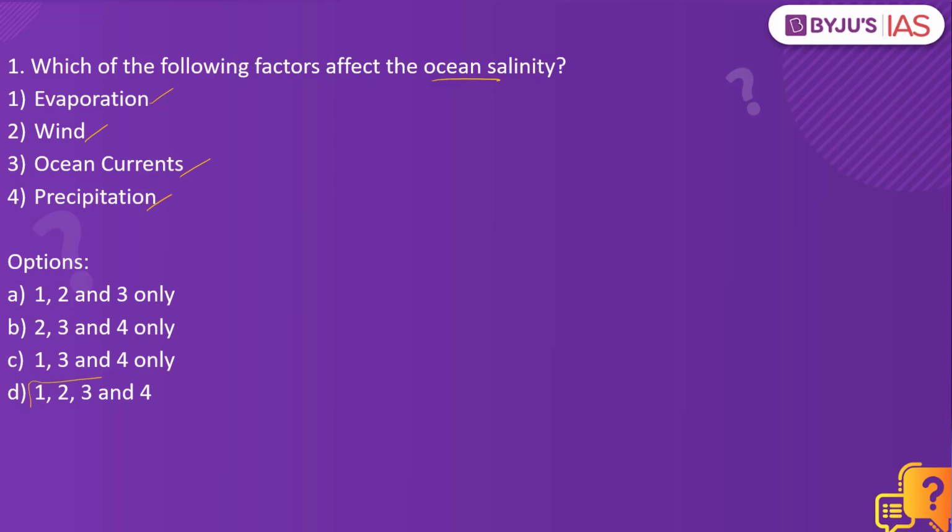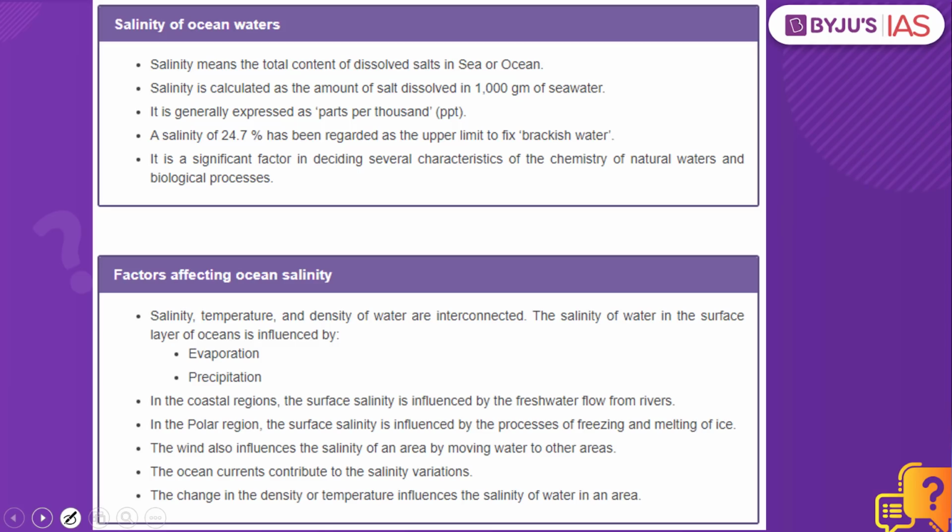The answer to this is 1, 2, 3 and 4. Now let's look into the explanation. What is salinity? Salinity means the total content of dissolved salts in the sea or in the ocean. It is generally calculated as the amount of salt dissolved in 1000 grams of seawater and is expressed as parts per thousand. The factors which influence ocean salinity include evaporation, precipitation, wind as well as the oceanic currents. All these events play a major part when it comes to influencing the ocean salinity.